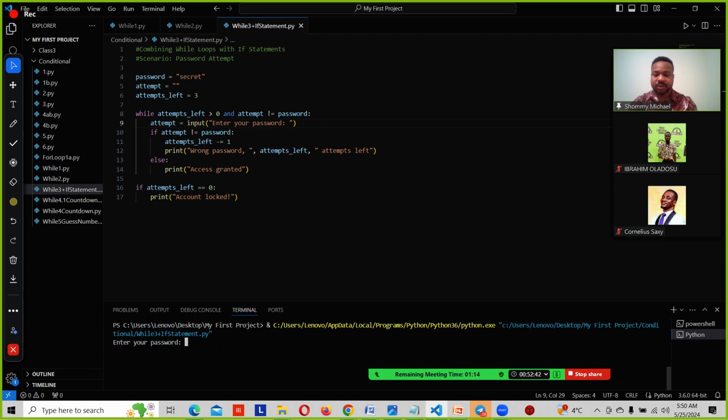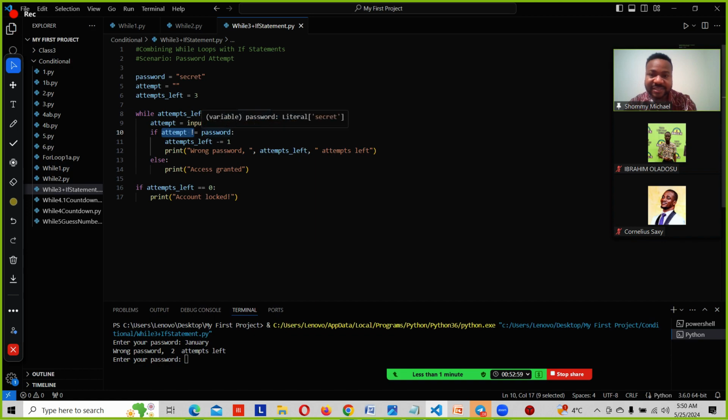So input, enter your password. So what password should we type? Let's type January, for example. If I hit enter, it's going to tell me, because I said if attempt is not this password that we have assigned, it should print what?